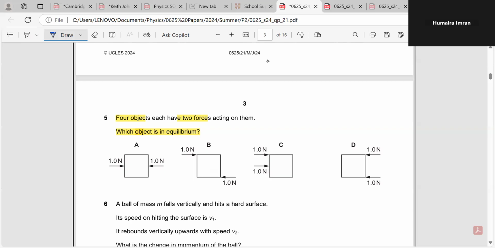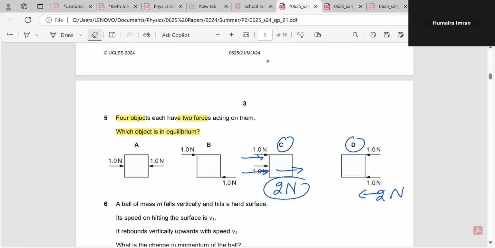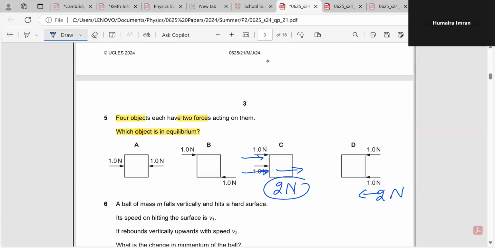If you look at options C and D, you will notice that the direction of these 2 forces is the same. So when you solve them, the sum of the forces is not 0. The resultant will be 1 plus 1, because the direction is the same, so 2 Newton, in this case towards the right side. So we cannot include these 2 options in our answer, so definitely it will be from A and B.